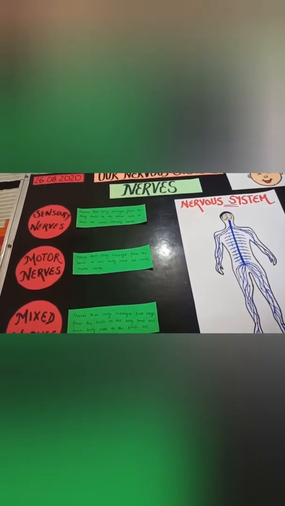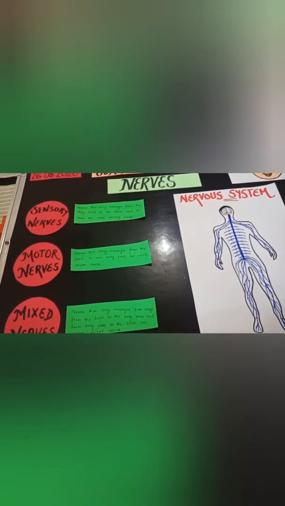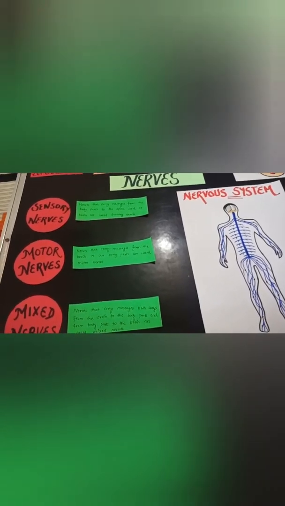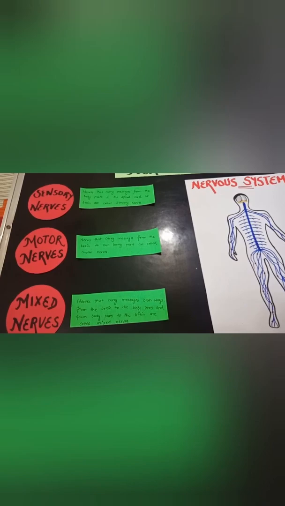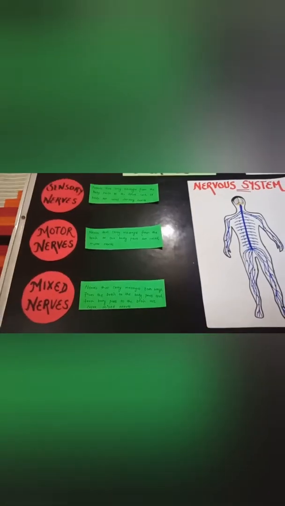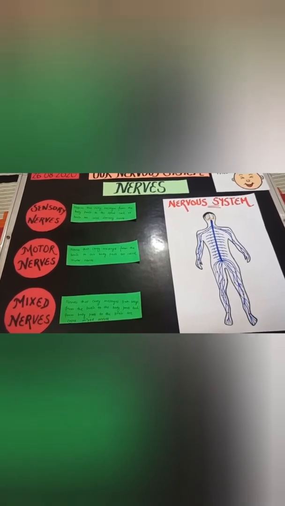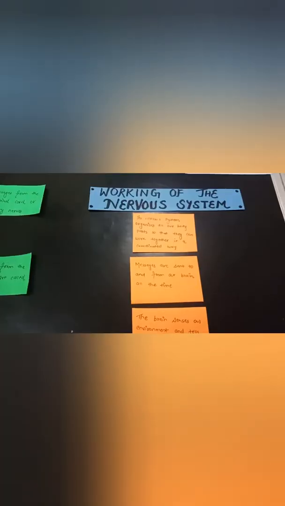This is the basic function of sensory nerves. So it quickly passes the information to the brain. And after that, the brain instructs the motor nerves to tell the muscles of your legs to stop cycling and bring the cycle to a halt immediately. So this was one very fine example related to your nerves and its types.